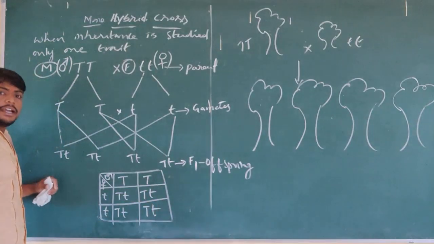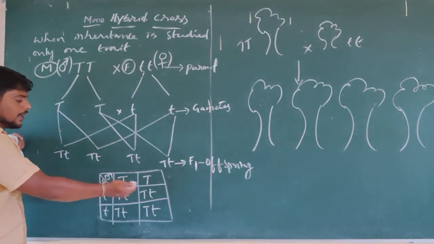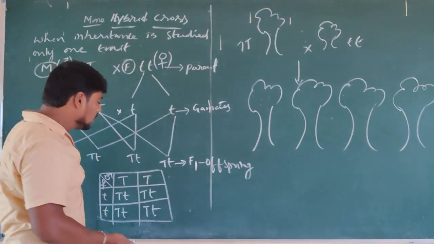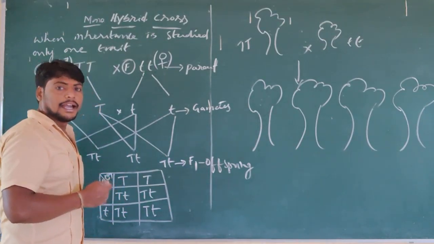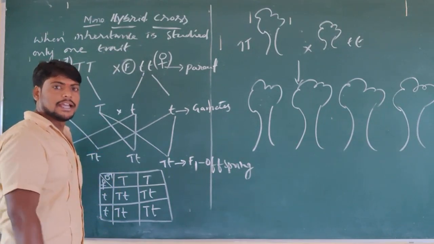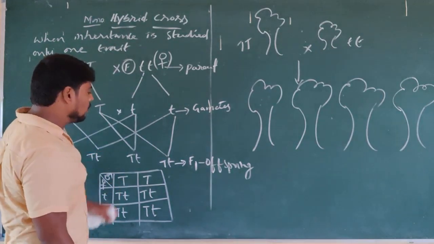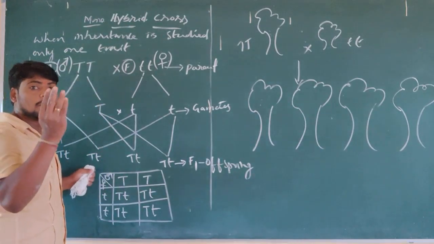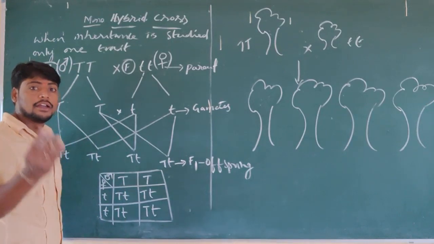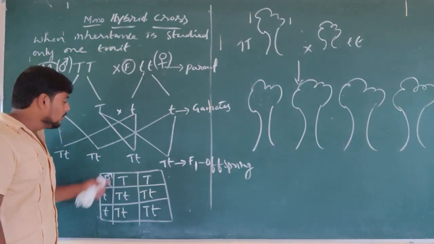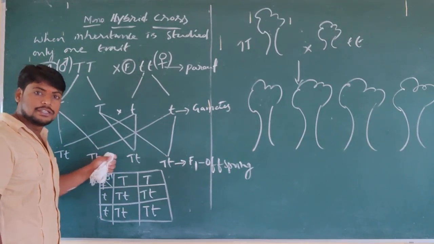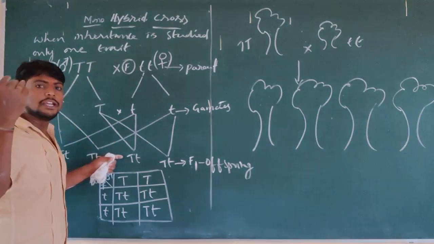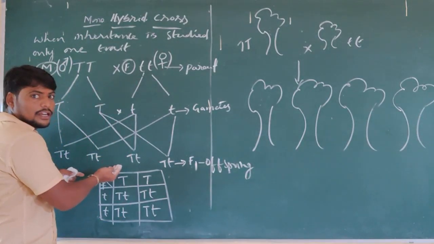This is what we can see, that in the F1 generation, all the plants which we got are in what condition? Heterozygous dominant condition. So now in the F1 generation, totally how many plants are produced? 4 plants are produced. So, are the plants formed in the F1 generation completely tall or completely short? What do we get in the F1 generation?